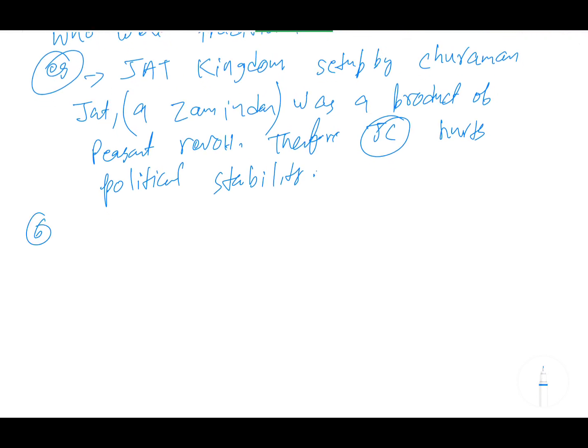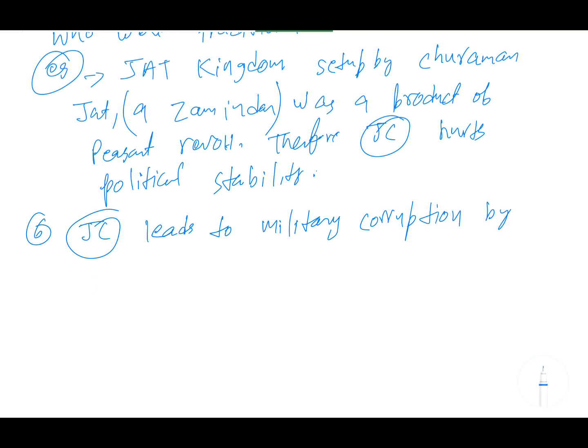Okay. Next point, point 6: JC, Jagirdari crisis, leads to military corruption. I have told you how it leads to military corruption. Jagirdars who got the land try to maximize their profit till the time they had the land. So the corruption by Mansabdars. I use the words Jagirdar and Mansabdar interchangeably, because here I'm talking only about Jagirdar Mansabdars, not Watan Jagirdars. So here the Mansabdars or Jagirdars contribute to military weakness.